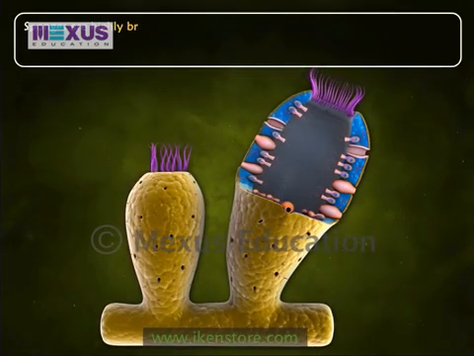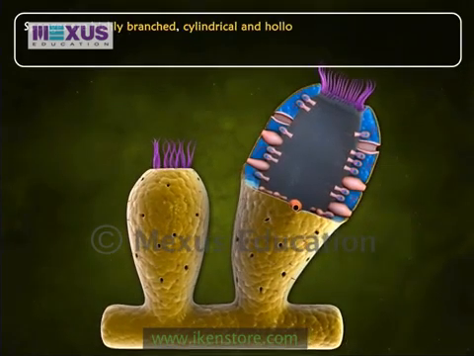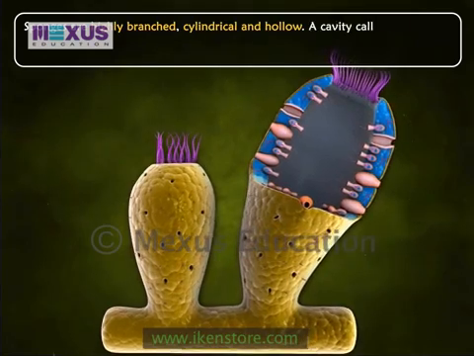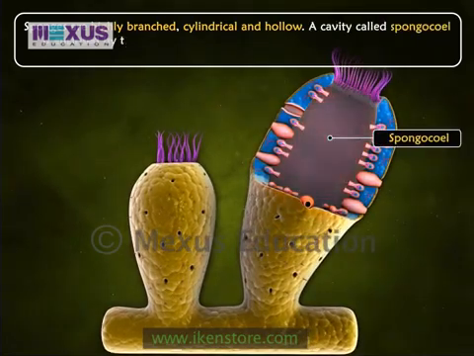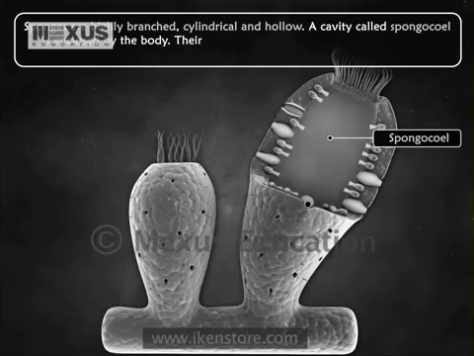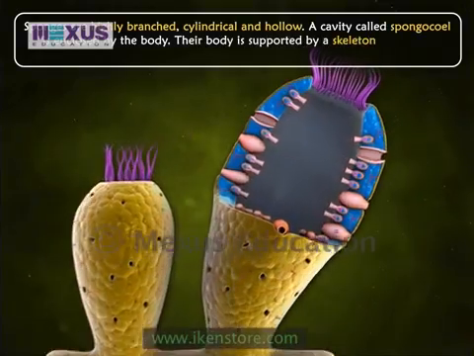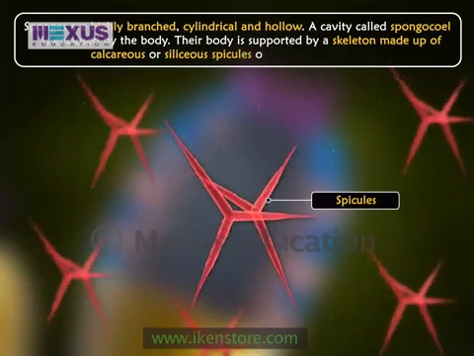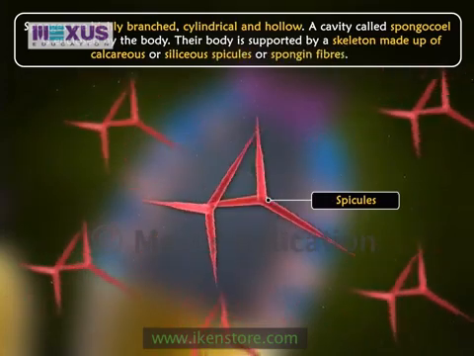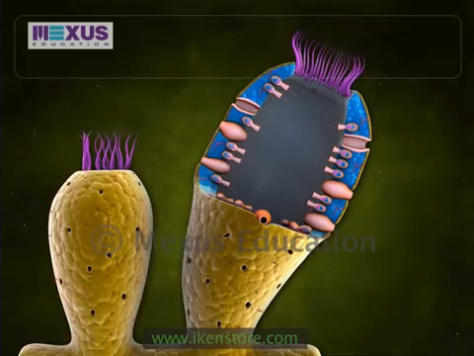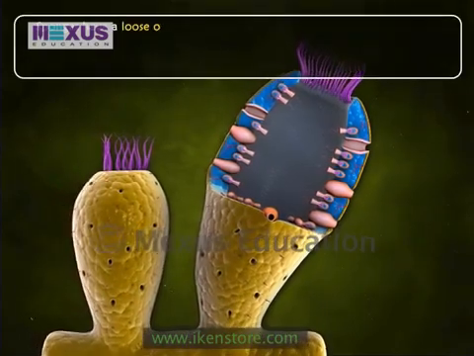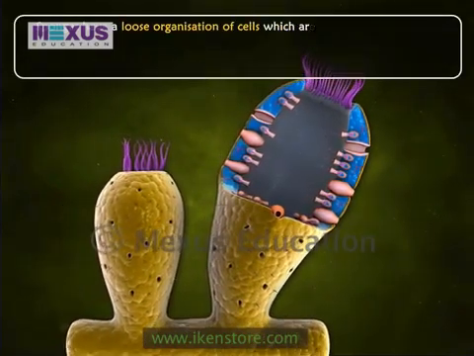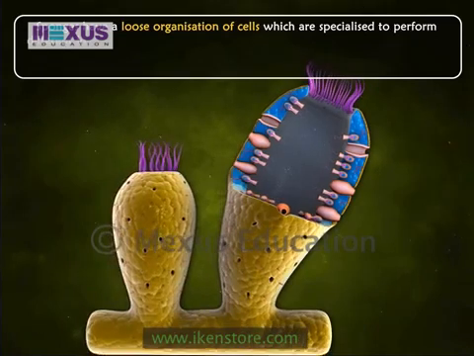Sponges are highly branched, cylindrical and hollow. A cavity called spongocoel is enclosed by the body. Their body is supported by a skeleton made up of calcareous or siliceous spicules or spongin fibers. Sponges have a loose organization of cells which are specialized to perform different functions.